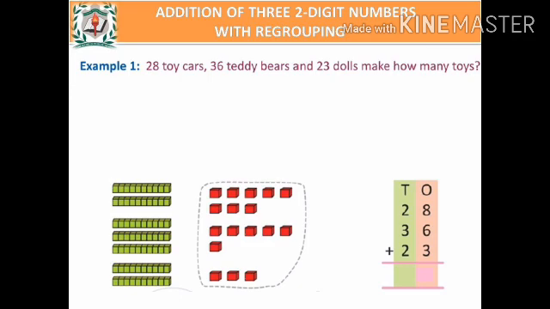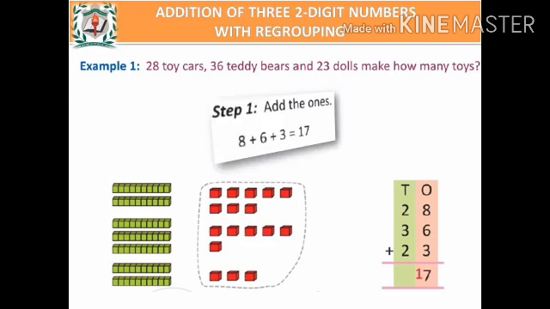And also, for the third number 23, we have 2 tens and then 3 ones. So, we have 2 green color tens block and 3 red color ones block. Are you clear? Did you understand?